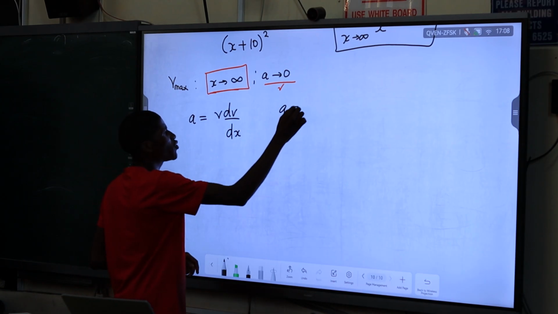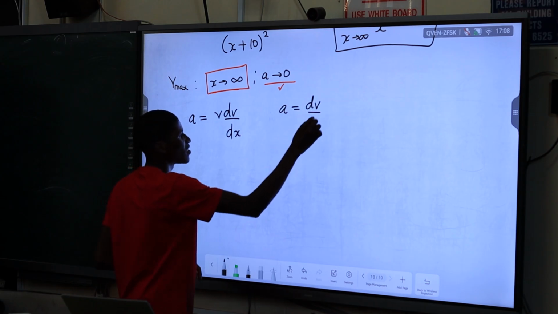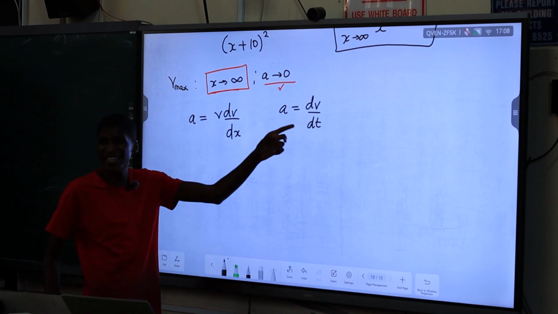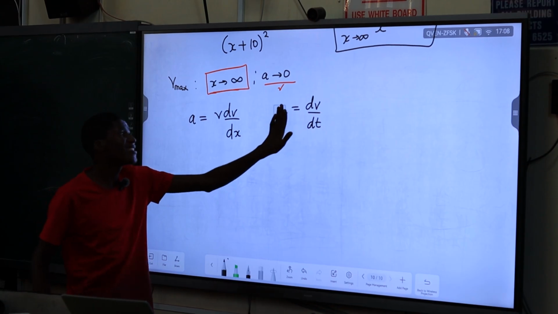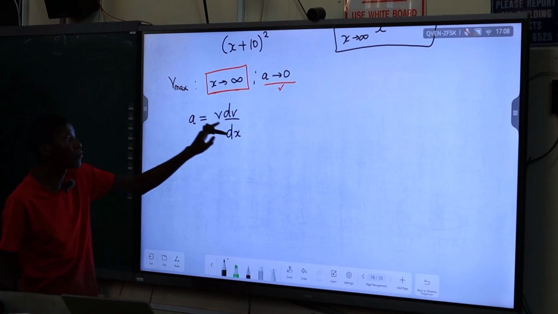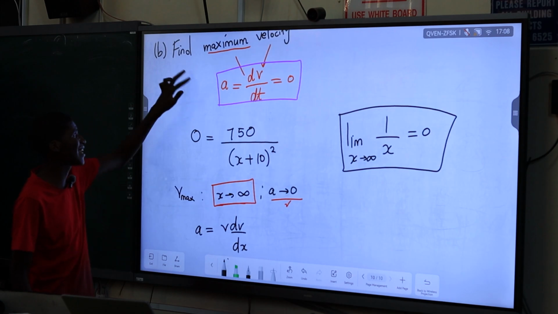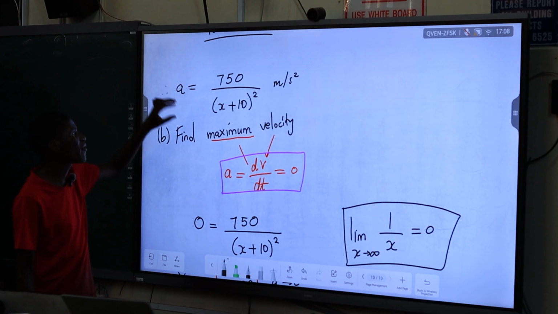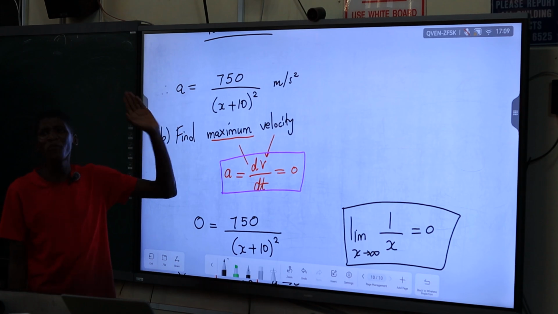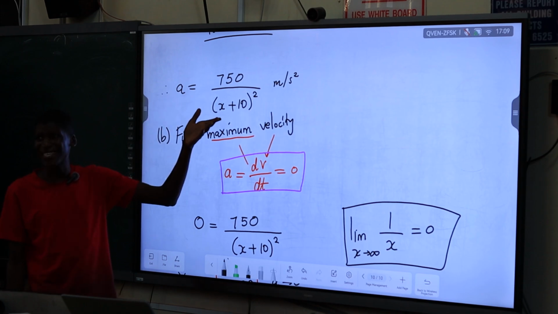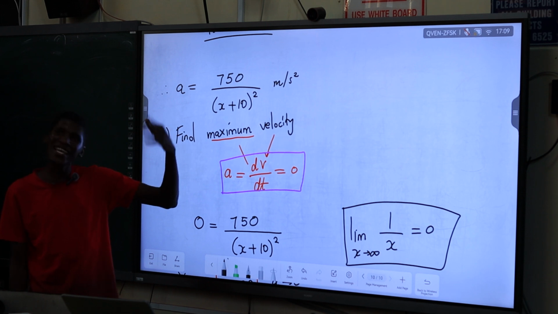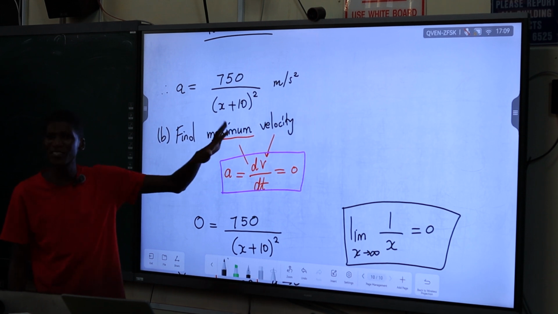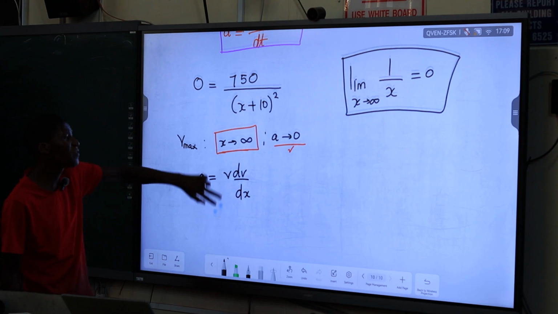Is it favorable to use acceleration is dv/dt? No, because we don't have anything to do with time. Now we want to connect velocity and position using this acceleration equation given 750 over x plus 10 squared. So we put this acceleration as v dv/dx and solve for the velocity in terms of position. Then you approximate the position going to infinity.